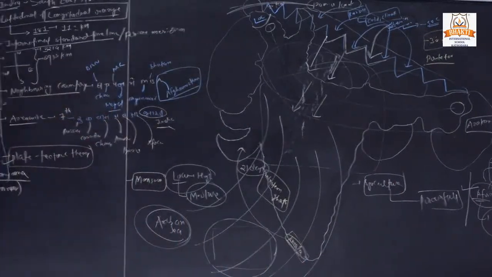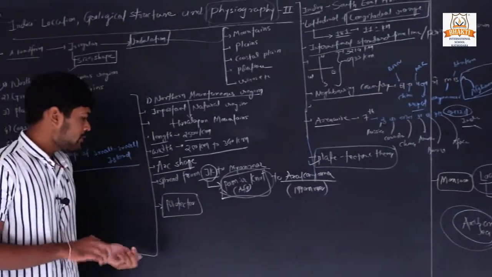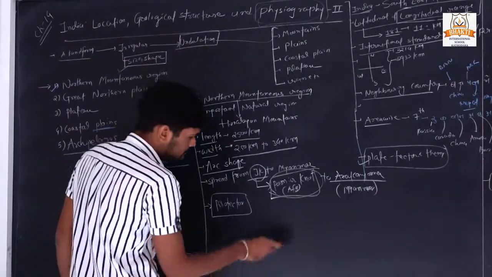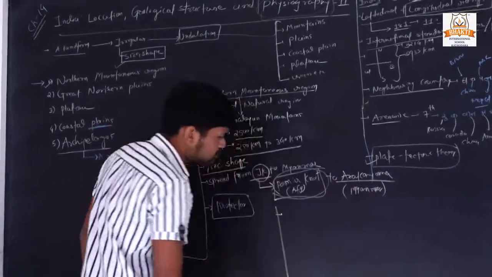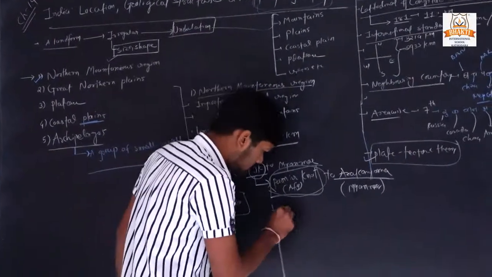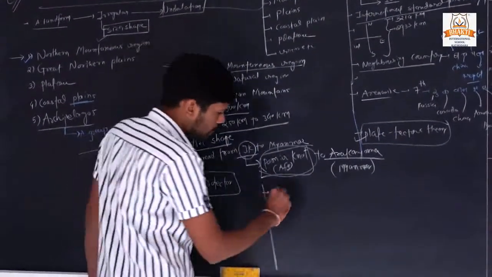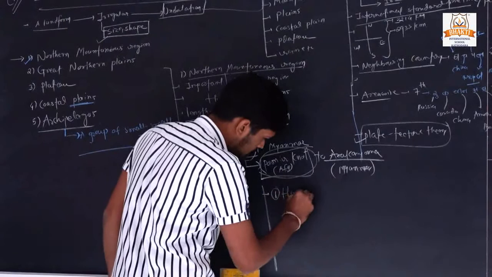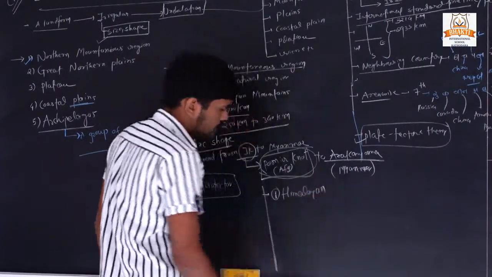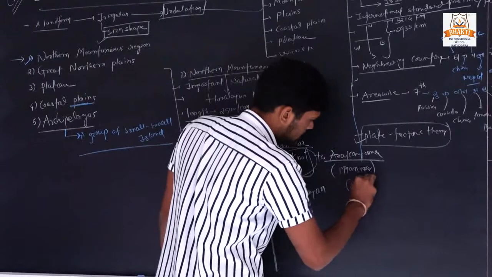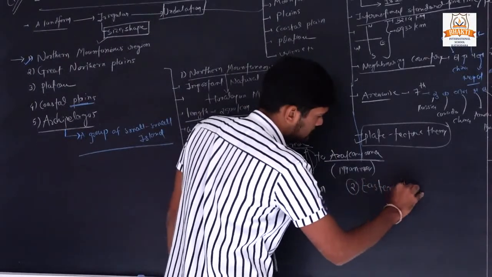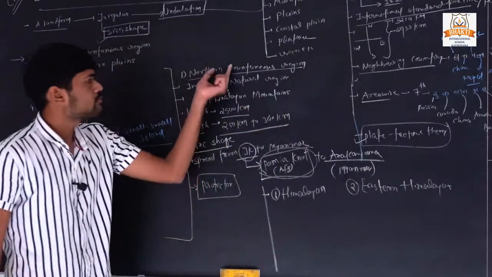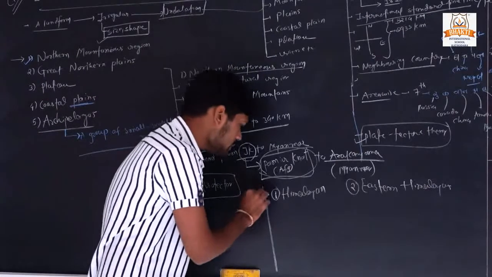Okay, here second, Himalaya or the northern mountainous region can be divided into two parts.